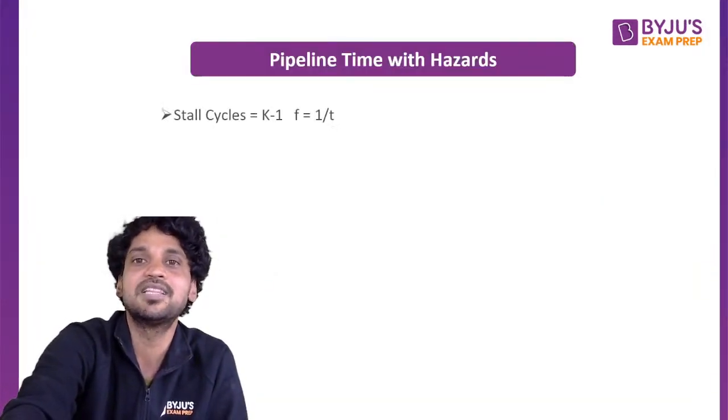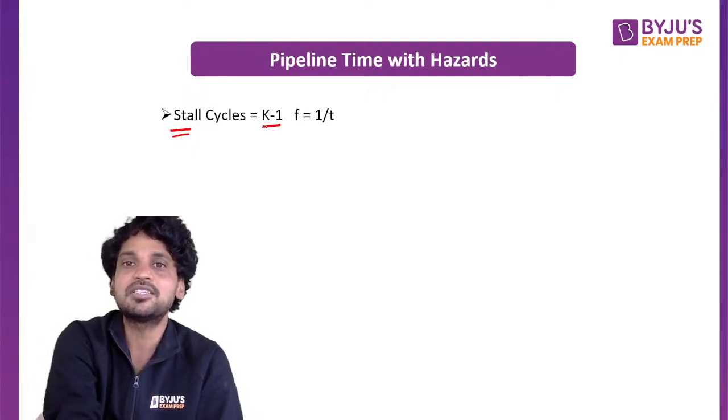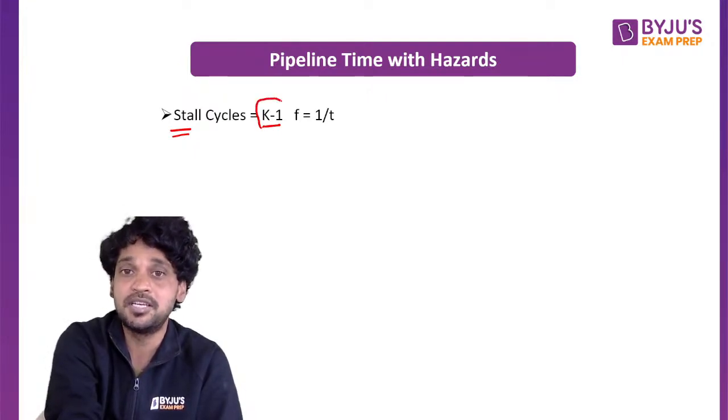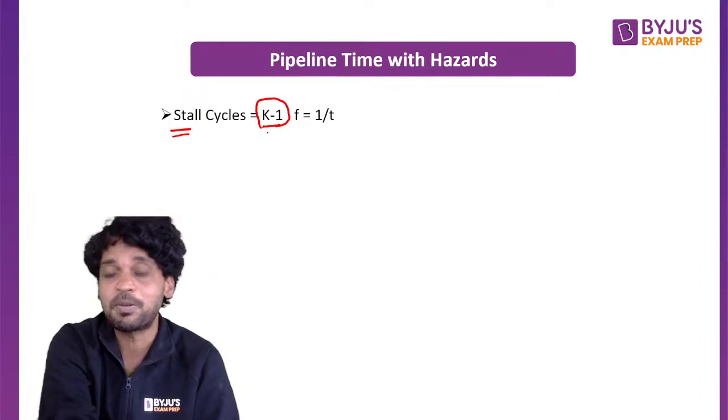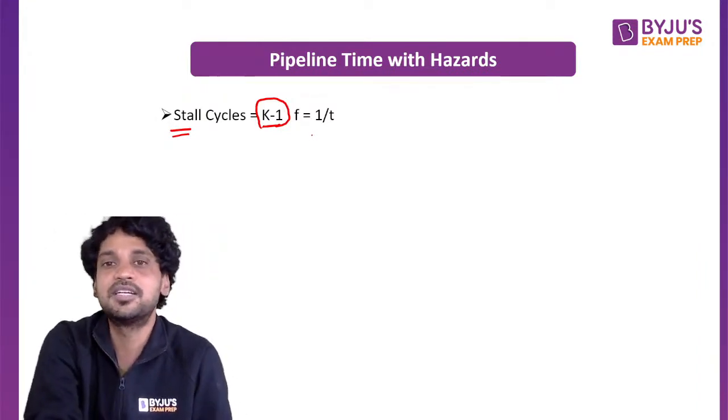Now, pipeline time with the hazards is calculated as follows. How to calculate the stall cycles? If the number of segments is equal to k, the stall cycles will be equal to k minus 1. Here, there are several exceptions. I'm going to explain all those exceptions in the detailed session.